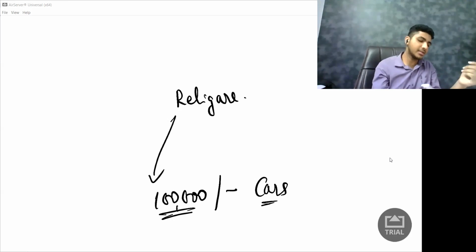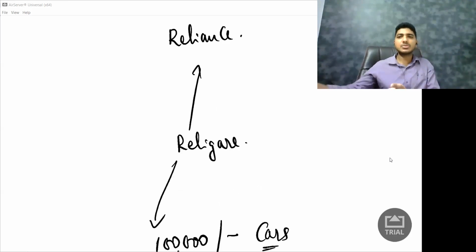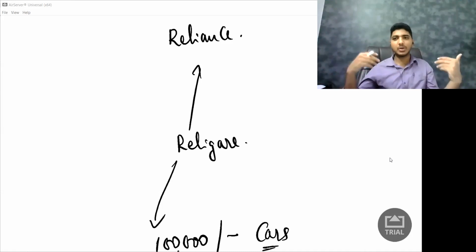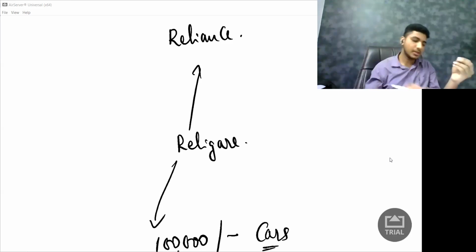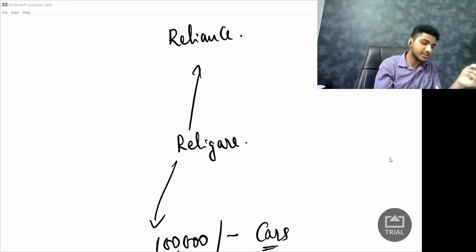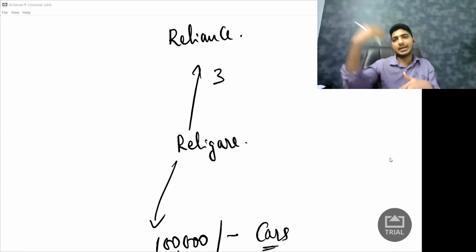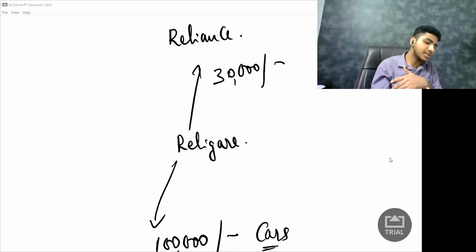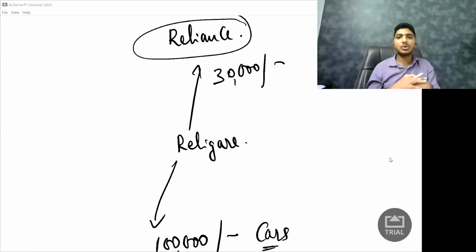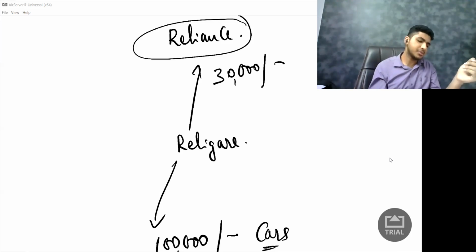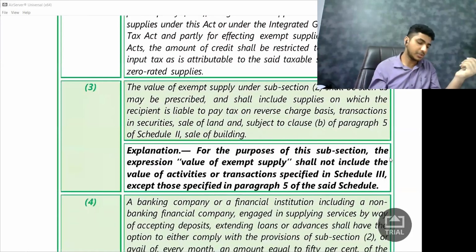So they will ask Reliance, see, we have already promised 1 lakh car owners that if something happens to their car, we are going to reimburse whatever money they spend on the repair. But 1 lakh is way too much for me to handle alone. So Reliance, do you want to share some risk of mine? And I will give you some commission. So Religare transfers insurance of, let us say, 30,000 cars to Reliance. At that time, Reliance will be able to claim credit of this insurance portion. Again, not very important from your examination point. Absolutely, there can be a question on this particular aspect.